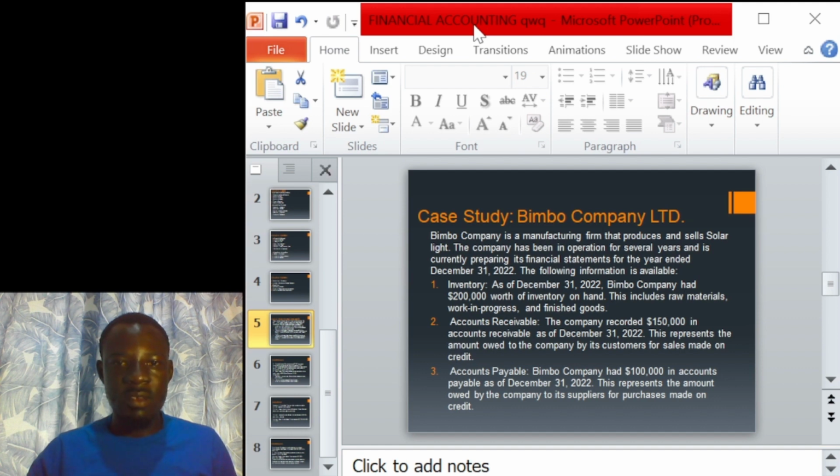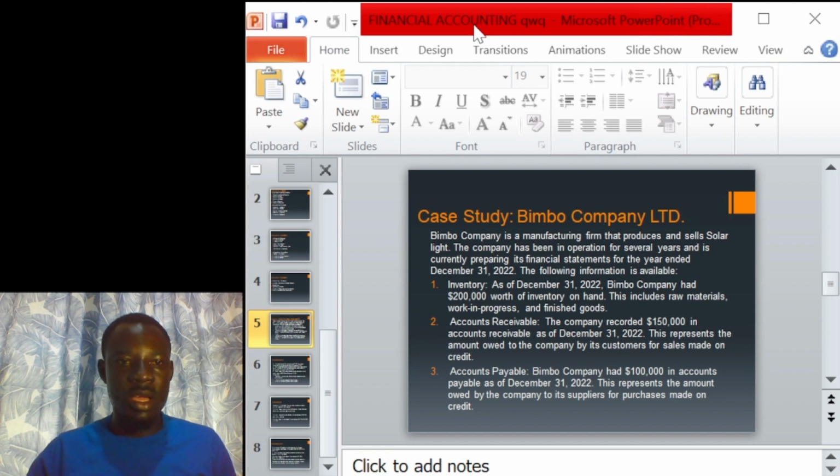Inventory: as of December 31st, 2022, Bimbo Company has $200,000 worth of inventory on hand. This includes raw materials, work in progress, and finished goods.